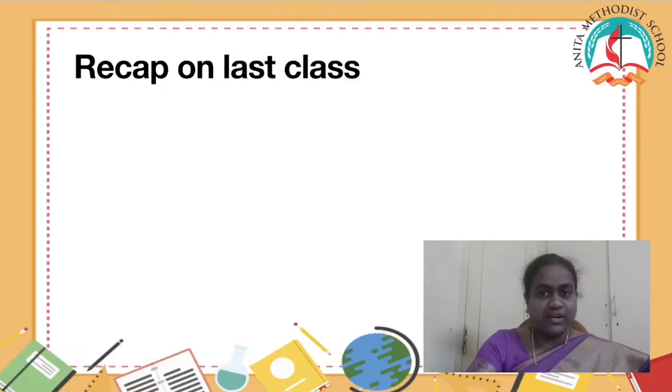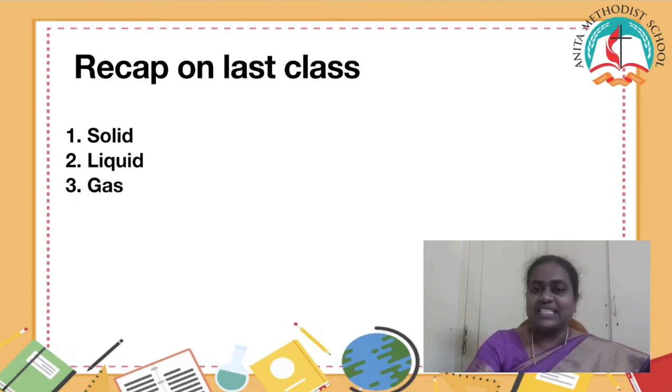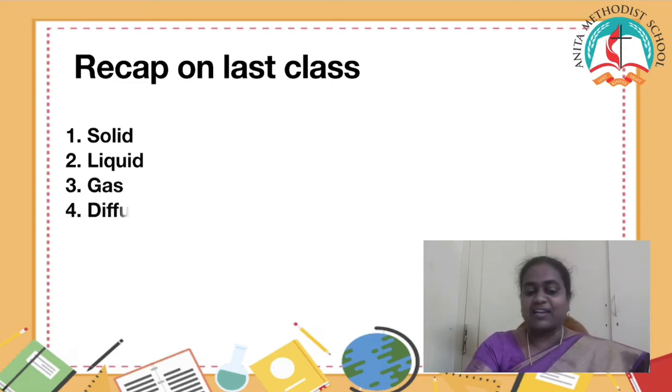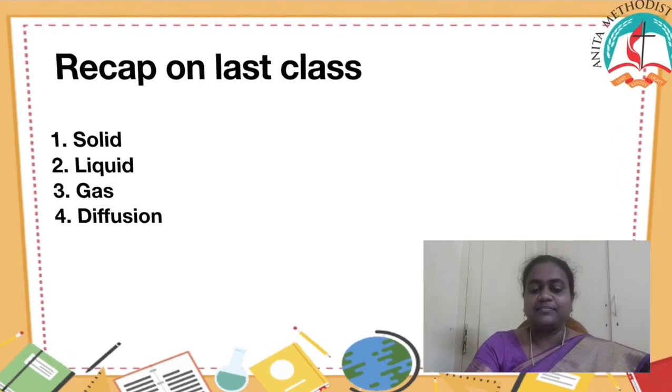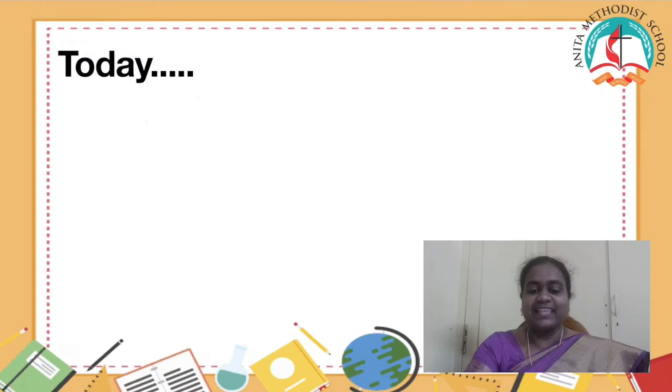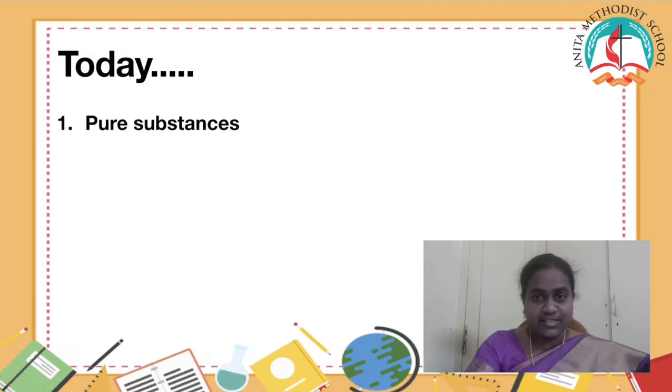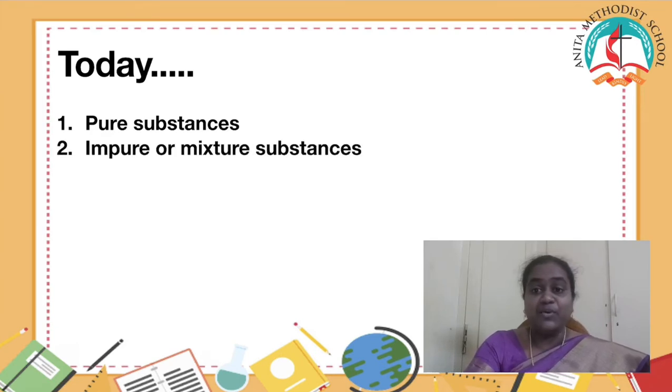Let's have a quick recap of what we learned last class. We learned about what is solid, what is liquid, what is gas, and what is diffusion. I hope you are clear with that. Moving on to today's lesson, we are going to learn about pure substances and impure substances.